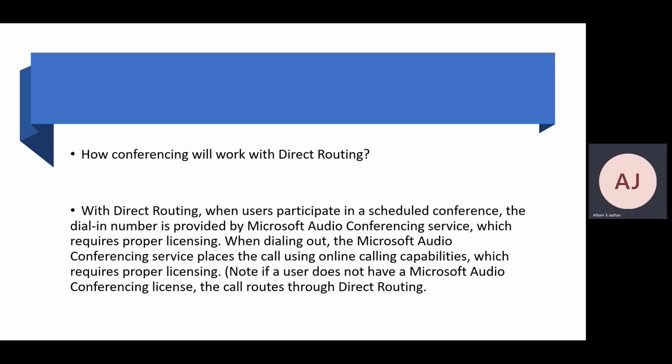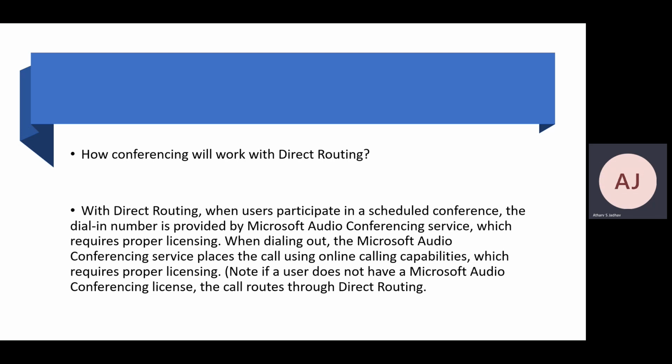So when a user participates in a scheduled conference, the dial-in number is provided by Microsoft Audio Conferencing Service. So the service number which you will have while creating a meeting will always be from Microsoft, and which requires proper licensing. So you should have the audio conferencing service.